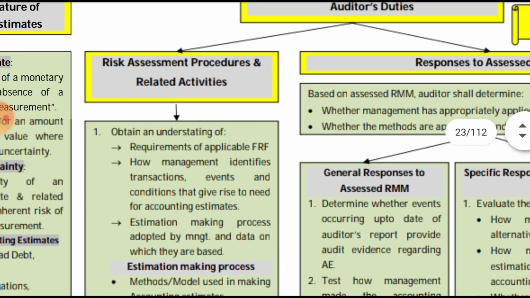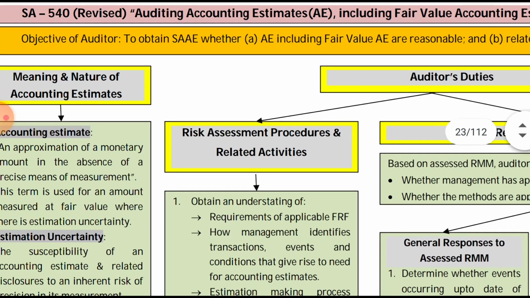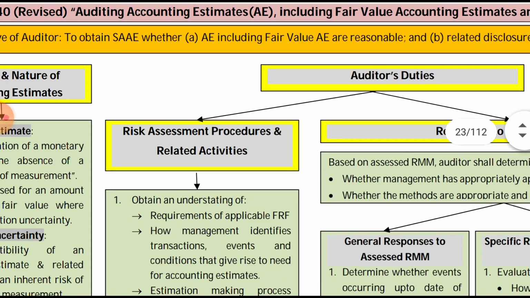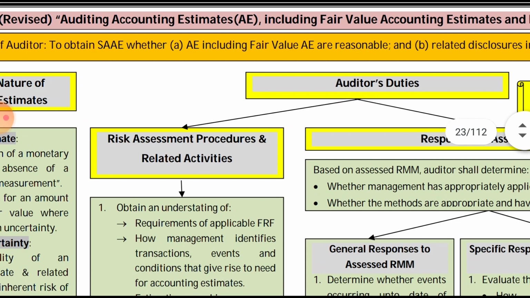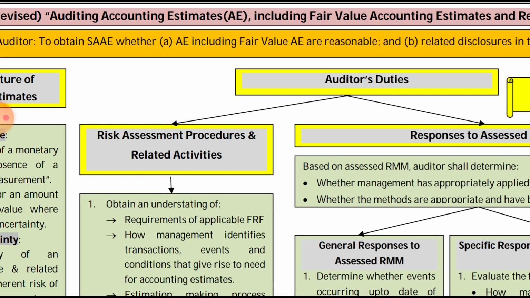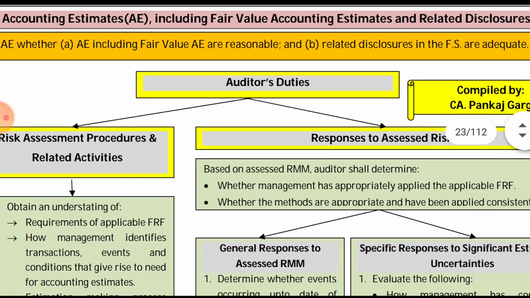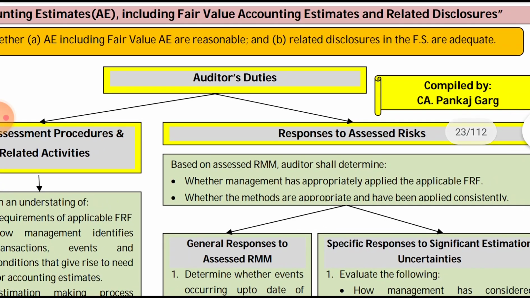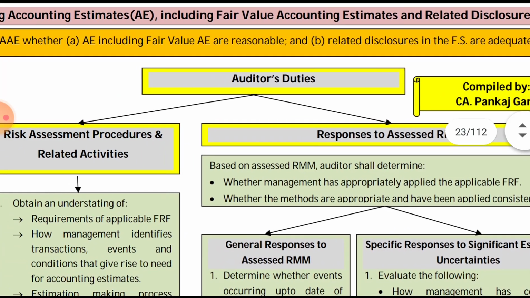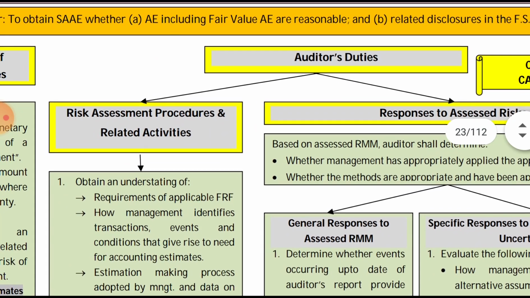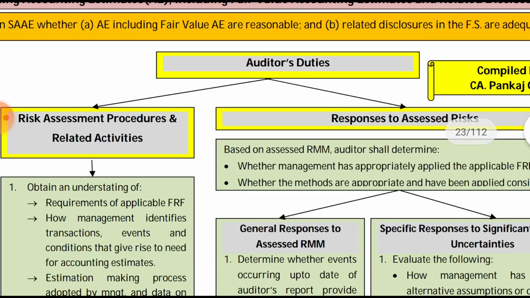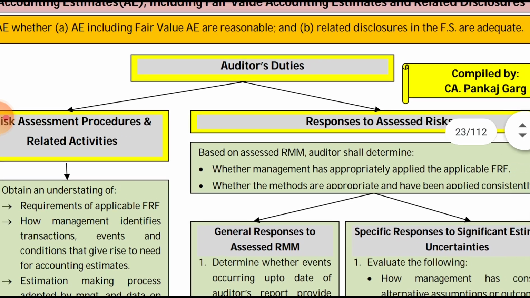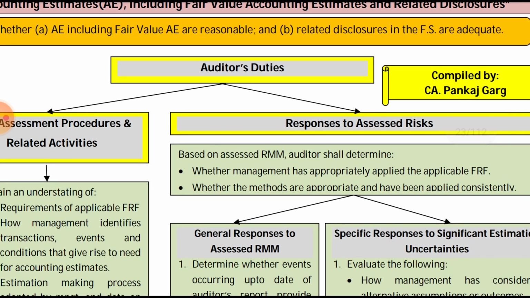In that, our first point is the objective of the auditor: to obtain sufficient appropriate audit evidence on whether the accounting estimates, including the fair value accounting estimates and the related disclosures in the financial statements, are reasonable and adequate. So you got what the objective is.